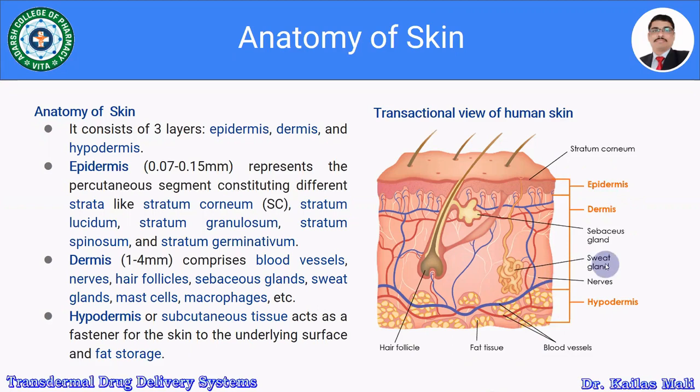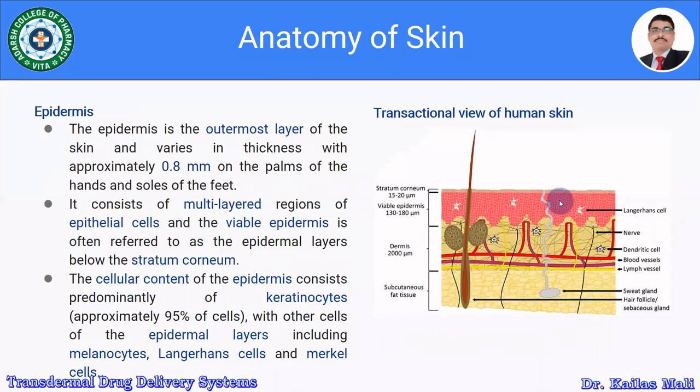Let us move on. So here we are going to see certain details about the epidermis, because the epidermal layer restricts the entry of a drug into the systemic circulation via the skin. Epidermis is the outermost layer of the skin. So this is the epidermis. It is the outermost layer of the skin and varies in thickness, approximately 0.8 mm.